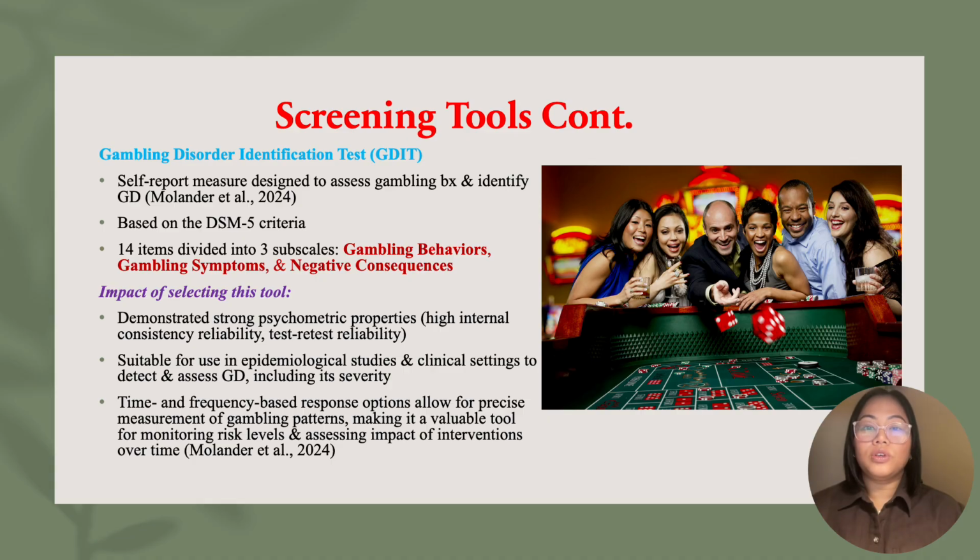Another screening tool is the Gambling Disorder Identification Test, or the GDIT, which is a self-report measure designed to assess gambling behavior and identify GD based on the DSM-5 criteria. It consists of 14 items divided into 3 subscales: gambling behaviors, gambling symptoms, and negative consequences. The GDIT has demonstrated strong psychometric properties, including high internal consistency reliability and test-retest reliability.